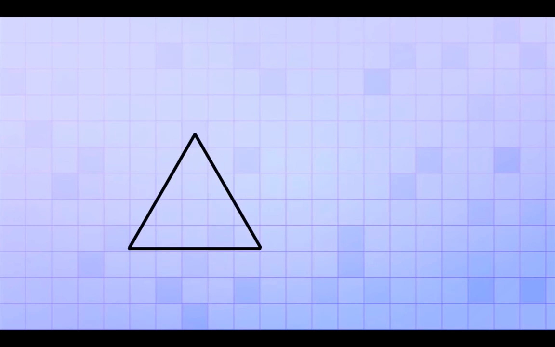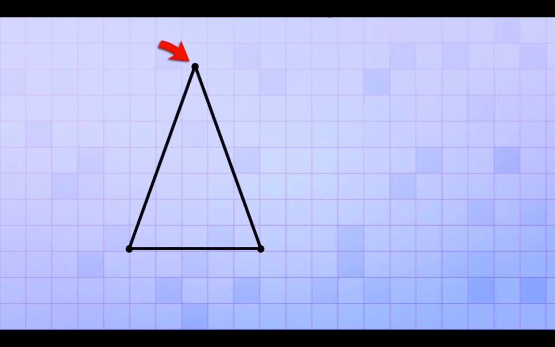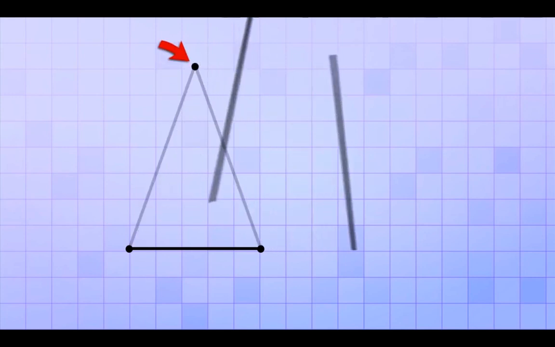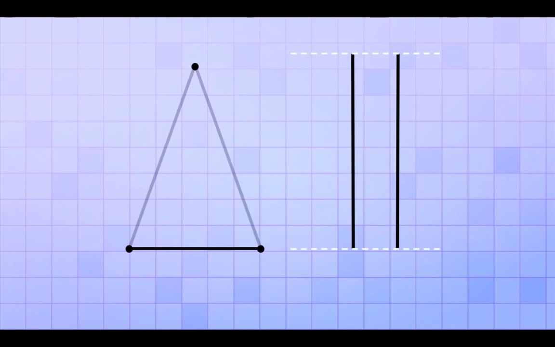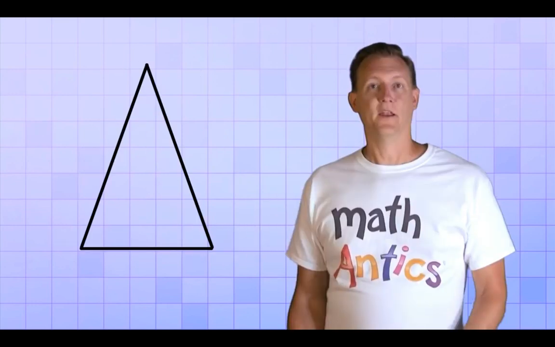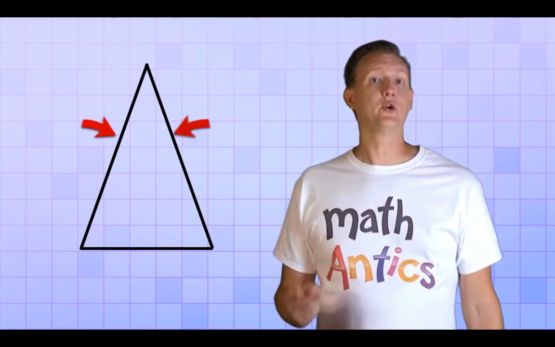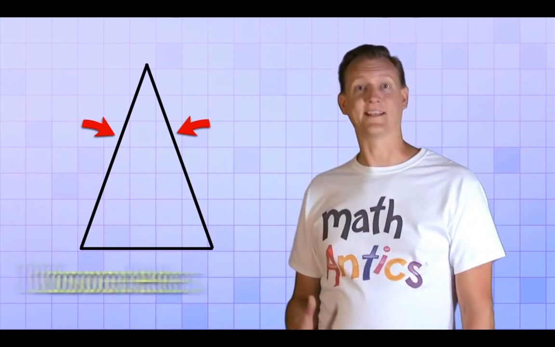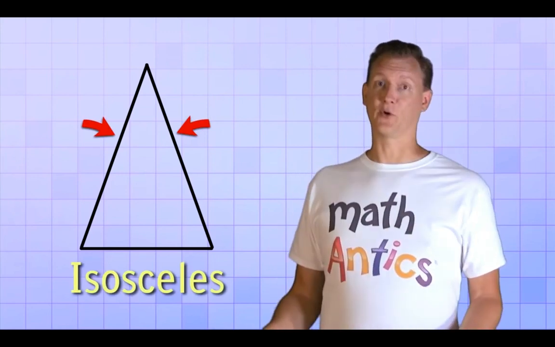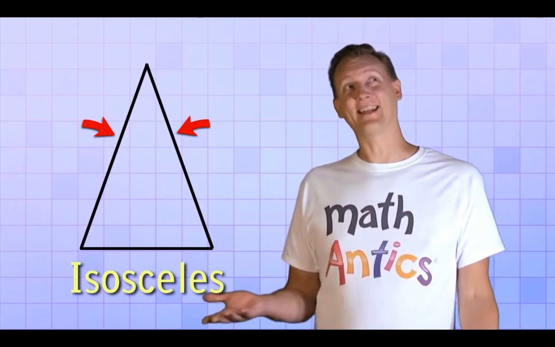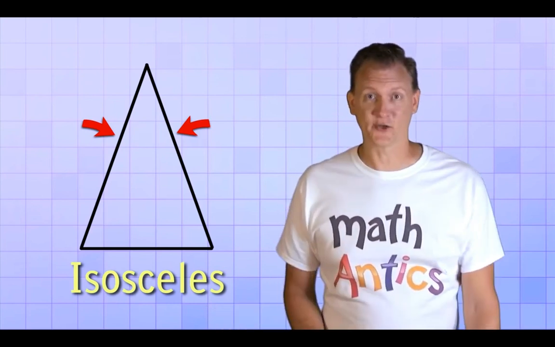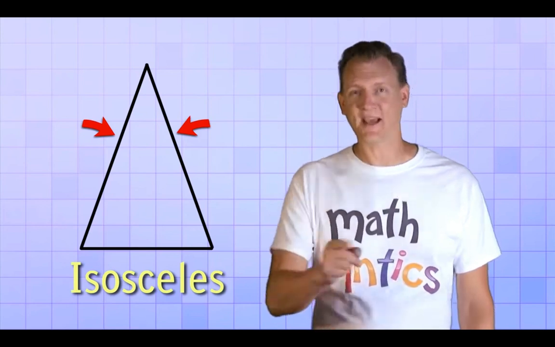To see the second possibility, let's take the top vertex of our equilateral triangle and move it up like this. See what happened? 2 of the triangle's sides got stretched by the same amount, but the bottom side remained the same. Now we have a triangle that has only 2 equal sides, and that's called an isosceles triangle. That's a long word too. The best way to remember that is to look at an isosceles triangle and say its name 20 times as fast as you can.